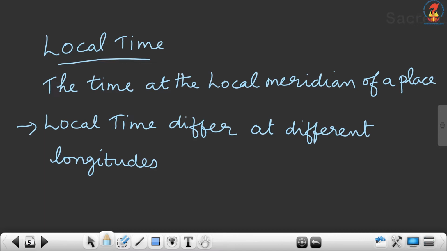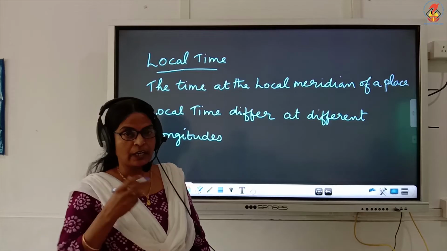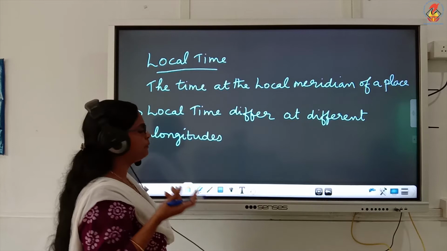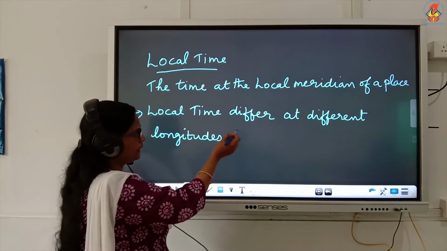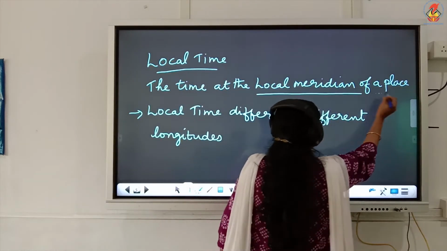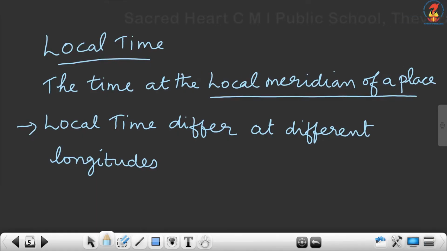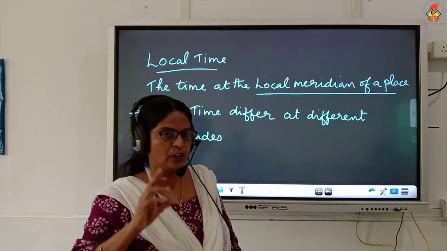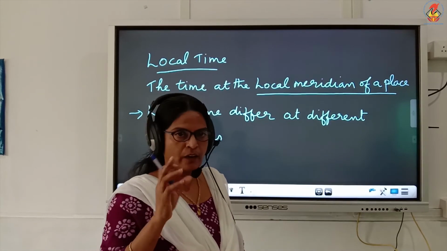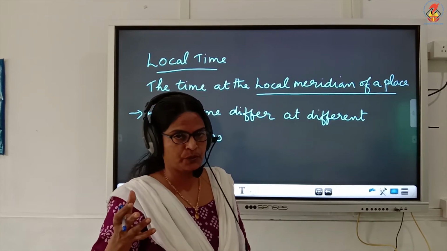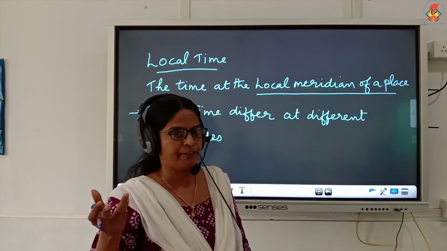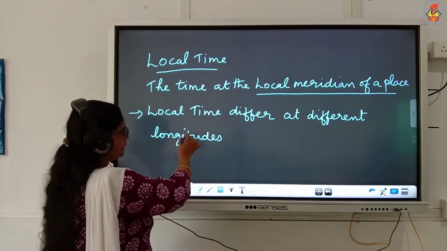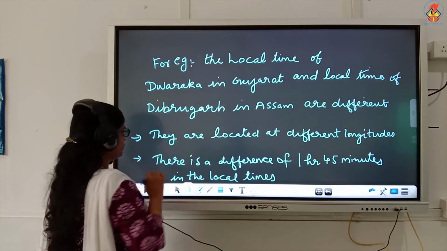Now we are going to study about local time. What do you mean by local time? The time at the local meridian of a place is called the local time. Children, the local time of places differs because the places are located on different longitudes. So, local time differs at different longitudes.